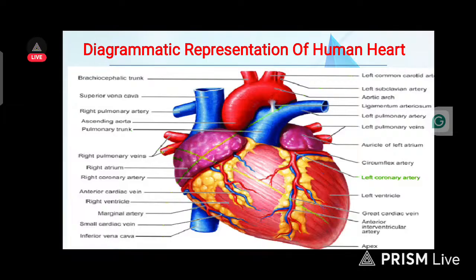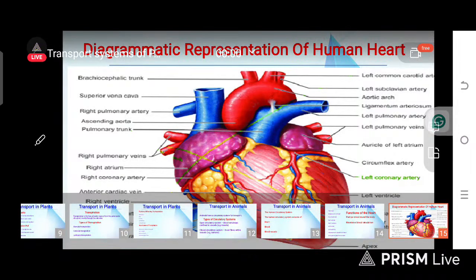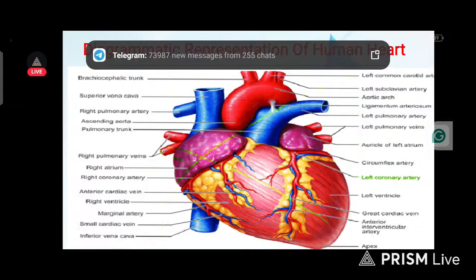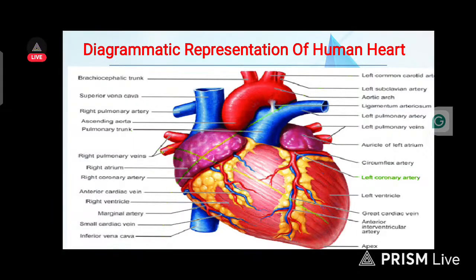Now, this is the diagrammatic representation of the human heart. You see the diagram and the labels. If you study it well, we see the marginal artery, the anterior cardiac vein, the right atrium, the right pulmonary vein, the pulmonary trunk. Just take a look at it and study it.